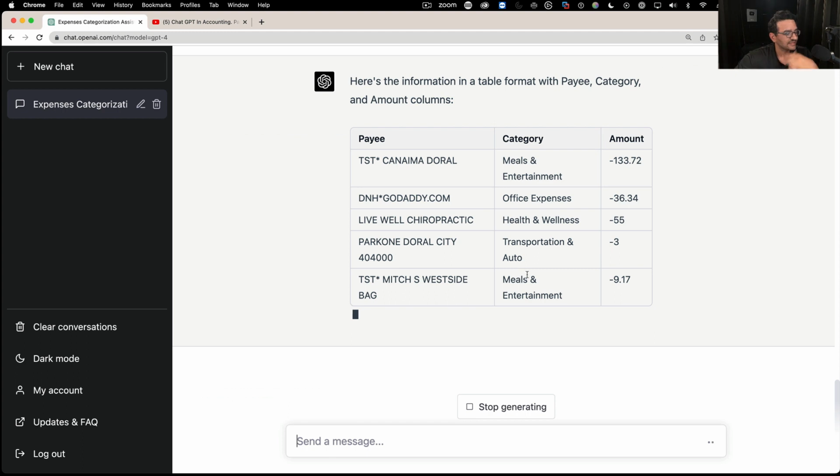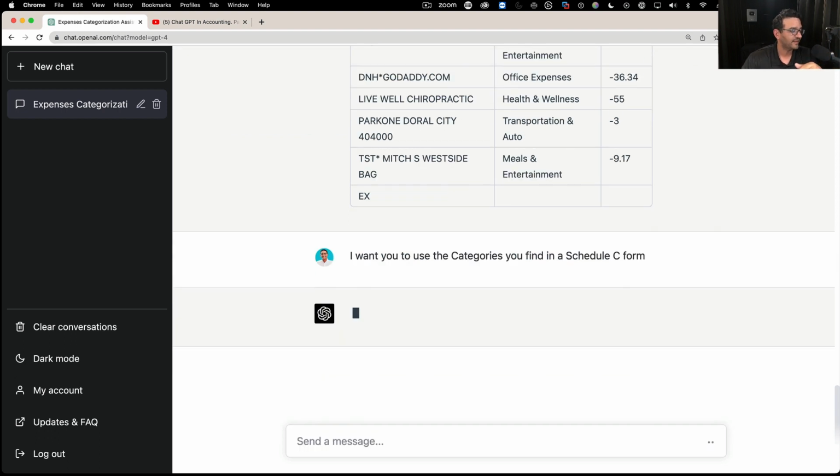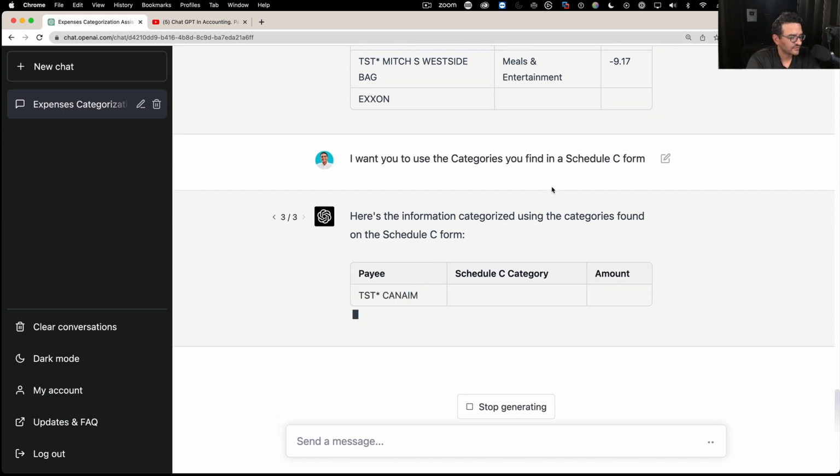All right. So let's stop there and let's add something else to it, and let's say I want you to use the categories in a Schedule C form. Categories you find in a Schedule C form. So we're going to press enter. We're doing the same thing, but we're telling it to use a different set of categories. Let's see if it understands exactly what I mean by this. Okay, there we go. It's going to use Schedule C categories now.